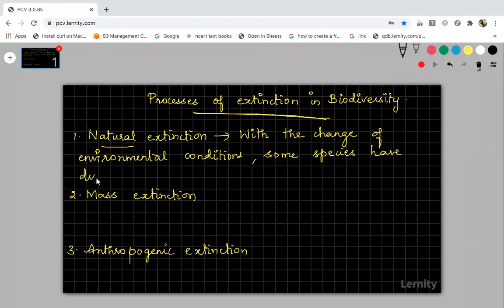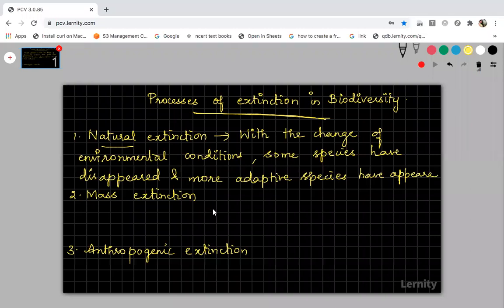Disappeared means they have totally become extinct, that is, not even a single organism will be there on the earth. Some species have disappeared and more adaptive species have appeared. More adaptive species, those organisms which can adapt to the environmental condition, will appear, and some species will disappear because of the change in the environmental condition, right?